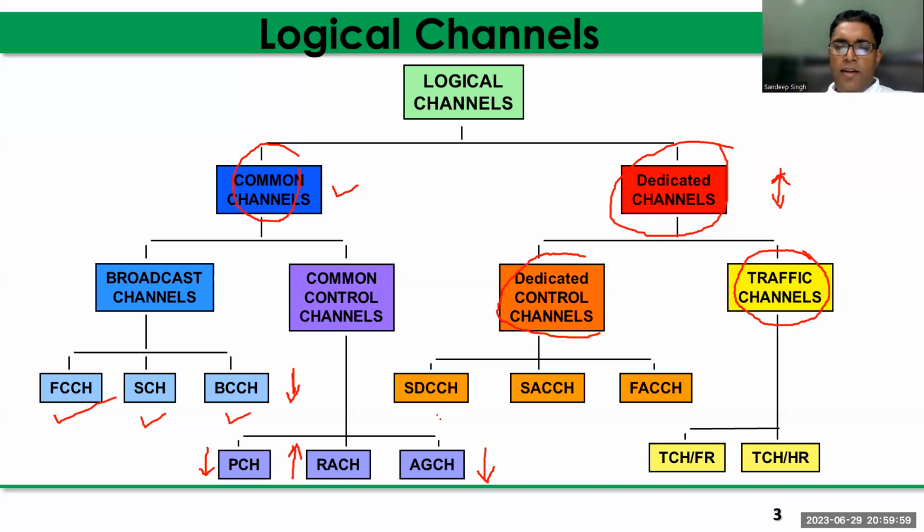So three dedicated control channels are here: SDCCH, SACCH, FACCH. SDCCH is a very important logical channel. That is the stand-alone dedicated control channel. SACCH means slow associated control channel. FACCH means fast associated control channel. And the traffic channels, as we all know, are full rate and half rate.